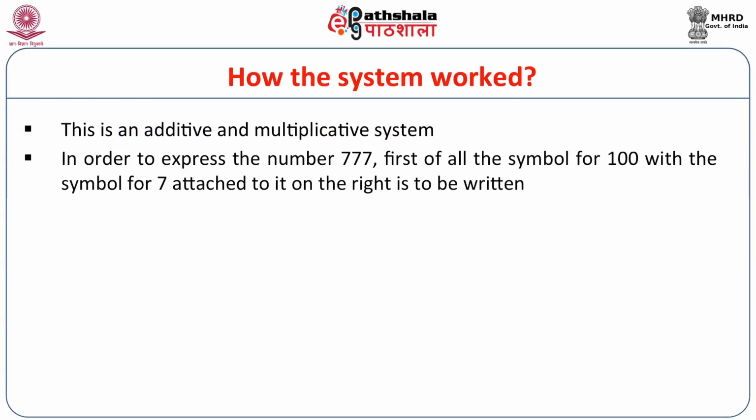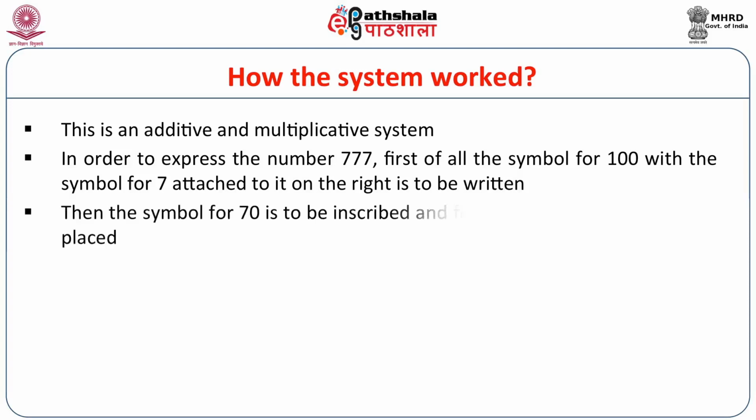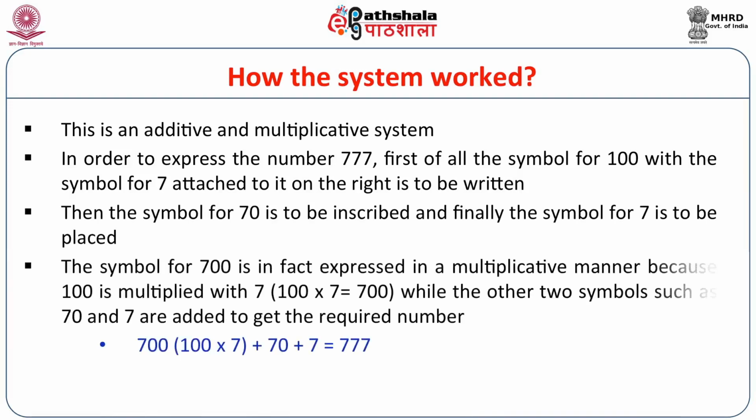Now, let me cite an example. In order to express the number 777, first of all the symbol for 100 with the symbol for 7 attached to it on the right is to be written. So, first of all we have to write 100, and it is to be combined with the symbol for 7 to express 700. So, here 100 is multiplied with 7 to express 700.